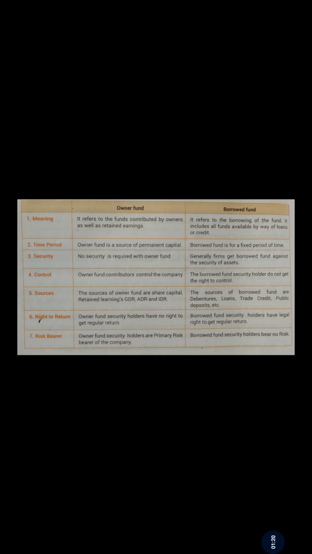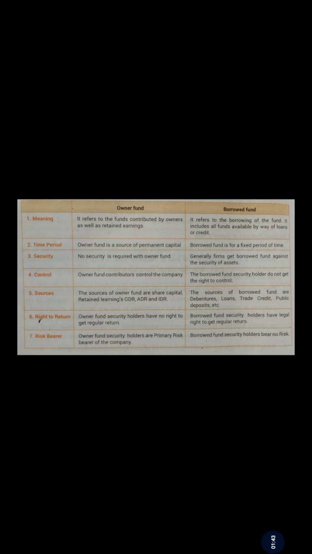Owners fund refers to the funds contributed by owners as well as retained earnings. And borrowed fund refers to the borrowings of the fund. It includes all funds available by way of loans or credit. So loan and credit come under borrowed fund, and amount invested by owners comes under owners fund.